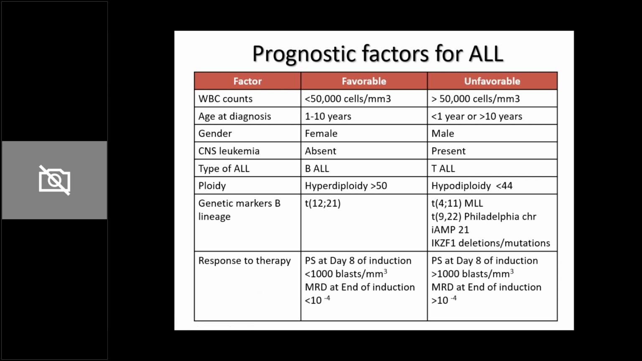So when is the response to therapy seen? It is seen on day 8 of induction. Induction is the phase when you start chemotherapy. So once you start chemotherapy, on day 8 of that, you do a peripheral smear. If the peripheral smear shows blast count less than 1000, it is favorable. If more than 1000, it is unfavorable. And then you do a bone marrow examination at the end of induction and look at the blast count in the bone marrow. If the MRD at the end of induction is less than 10 raised to minus 4, it is favorable. If it is more than that, it is unfavorable. So these are the prognostic factors which are present in ALL.